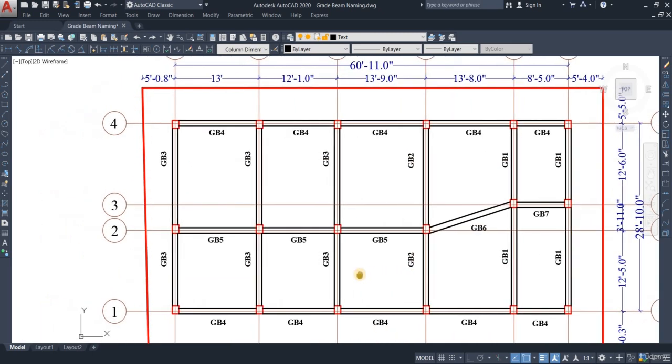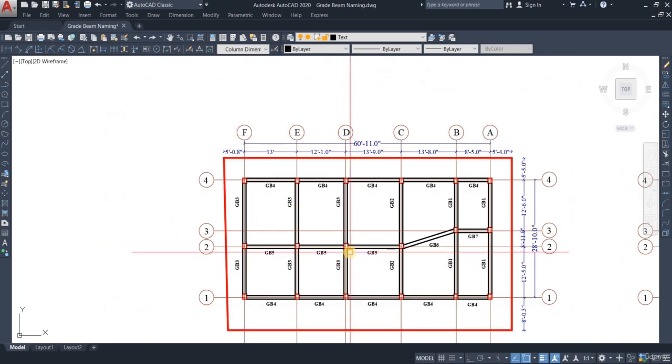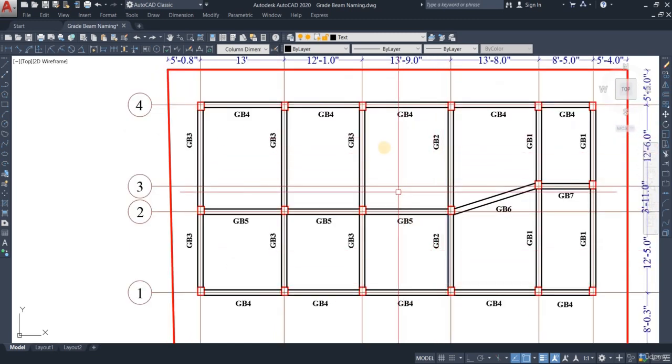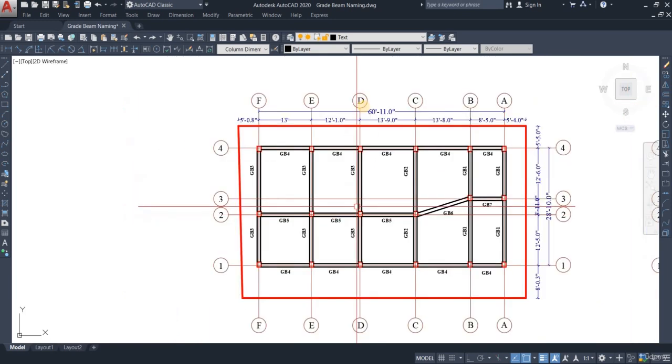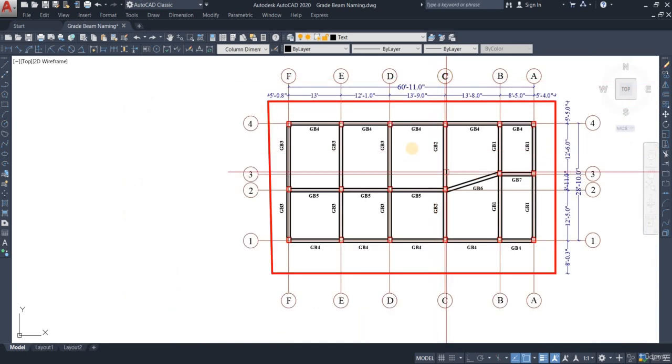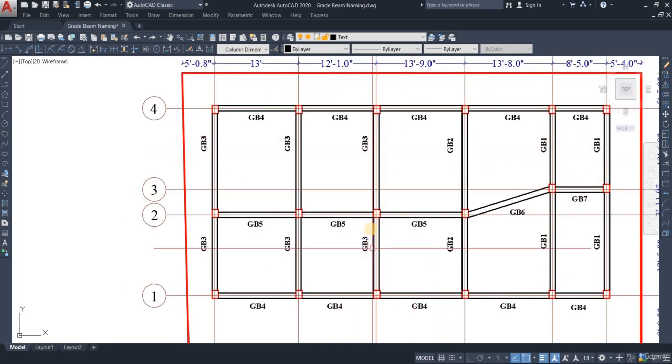Right after that, we come here to D. There we go, and here at D you can see that the spacing of the columns at D is equal to the spacing of the columns at C, and the size is also the same. So the size of the beam is also similar to this GB2, right? But the rebar arrangement is different. That is why the beams at D are no longer called GB2, just the way C was. Right now they're called GB3.